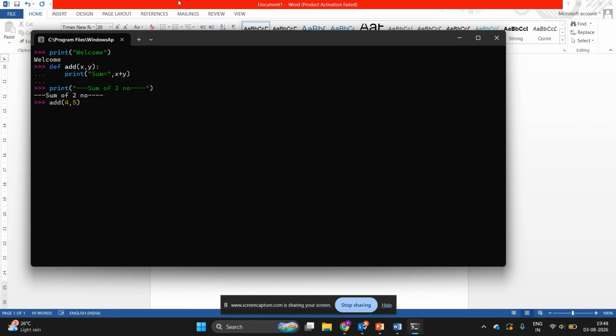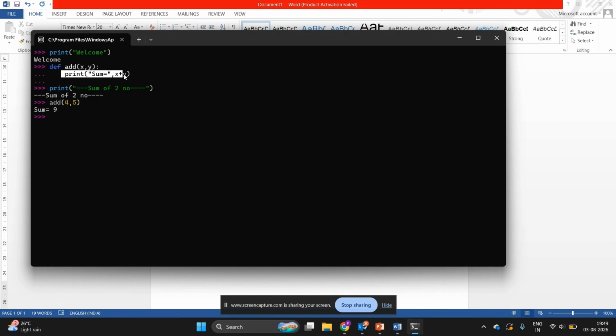So what does it mean? I am making a call to the add function. I am passing two numbers, integer numbers, from the function call line. Once this line is executed, these two numbers will be passed to the function body. 4 will be received in x variable, 5 will be received in y variable, and we will get output x plus y.